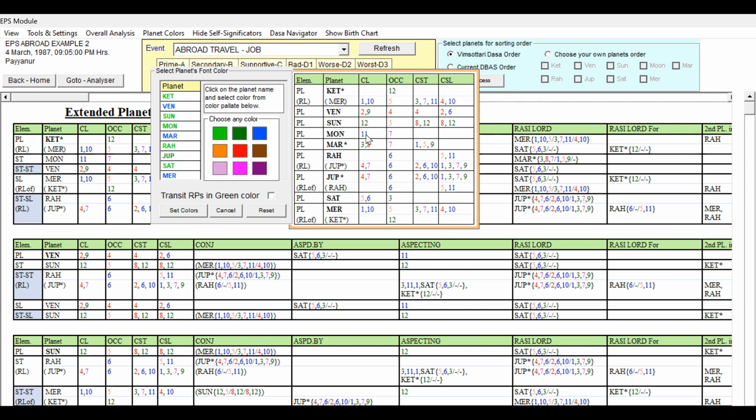12, 12, 12, 11 and 7, 3, 1, 5, 9, 6, 5, 11. Rahu having on its own, it is having medium only, right? 6, 5, and 11. So what we can do, Rahu we can give blue, because it is not having that, okay, let it be light green, because Jupiter is dark green.